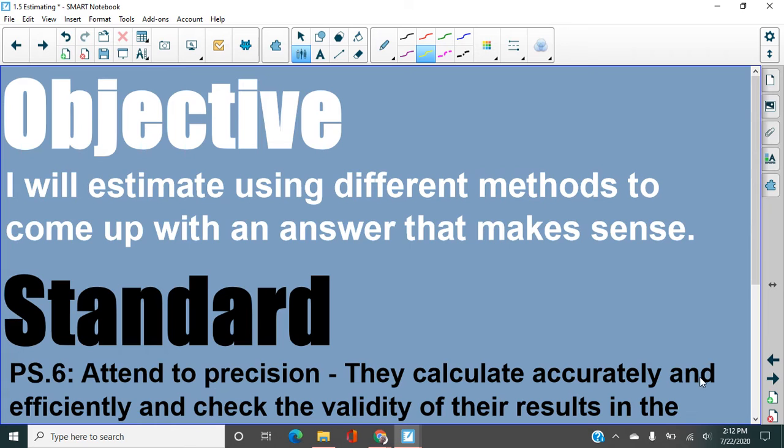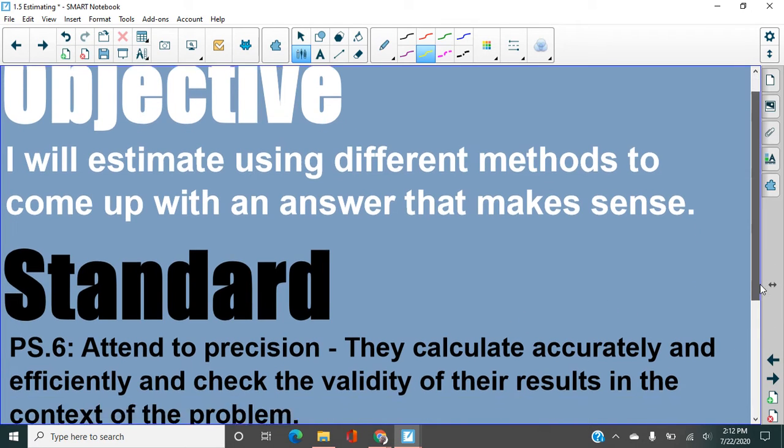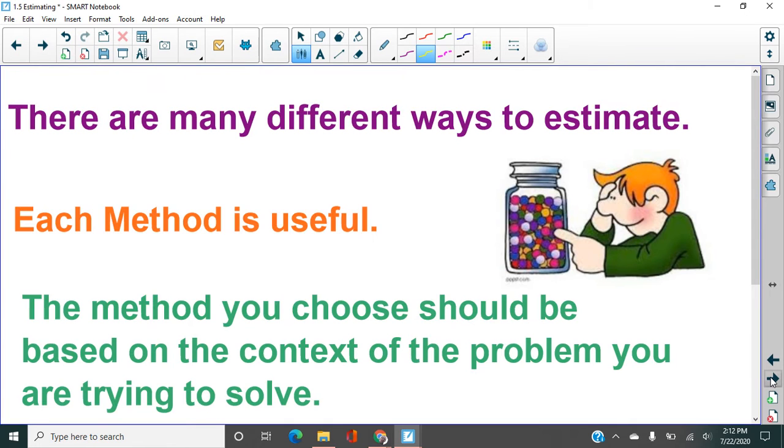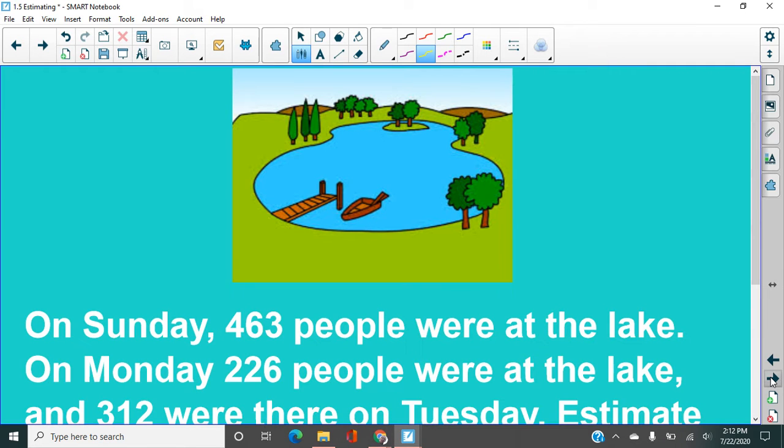To be able to eventually attend to precision, and down at the bottom here, making sure that the context means that our answer is going to fit the situation that we're learning about. So we're going to learn 3 different ways to estimate, and these might be useful in different situations. You kind of have to determine which one you need when you're in that situation in your life.